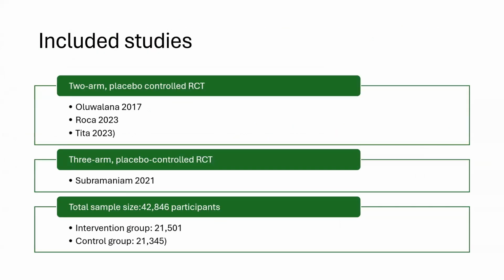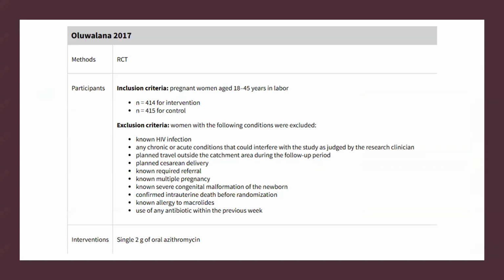If you look at the four studies, three of them were two-arm placebo-controlled RCTs. The study done by Dr. Subramaniam et al. was a three-arm placebo-controlled RCT. They had a total sample size of about 42,846 participants. I would just briefly like to mention the important aspects of each of the four studies.